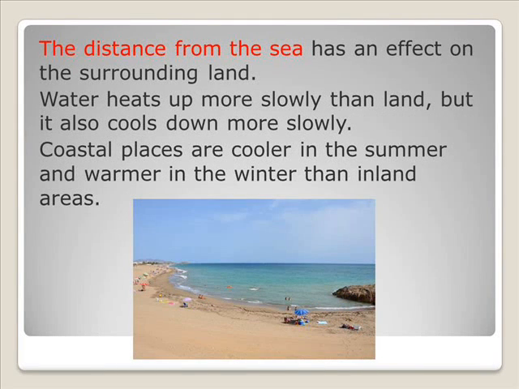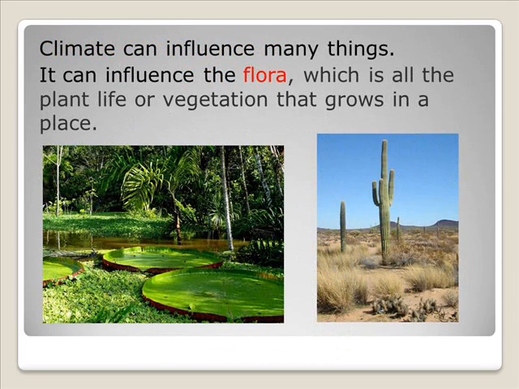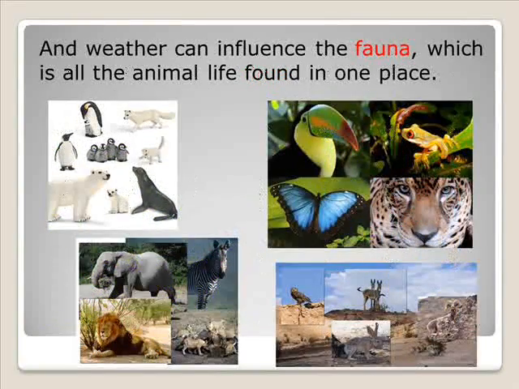The distance from the sea has an effect on the surrounding land. Water heats up more slowly than land, but it also cools down more slowly. Coastal places are cooler in the summer and warmer in the winter than inland areas. Climate can influence many things. It can influence the flora, which is all the plant life or vegetation that grows in a place. And weather can influence the fauna, which is all the animal life found in one place.